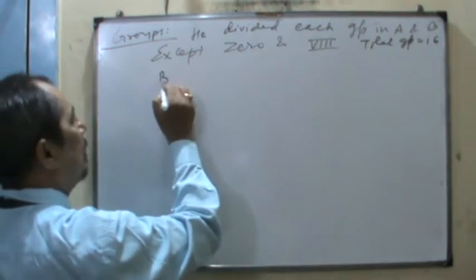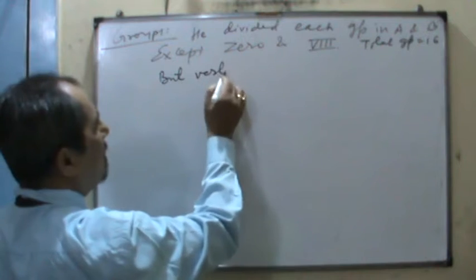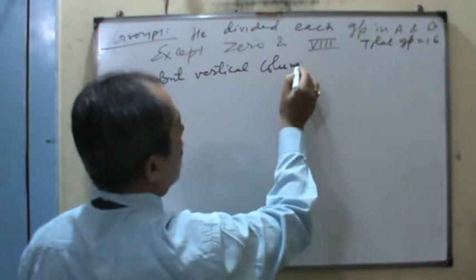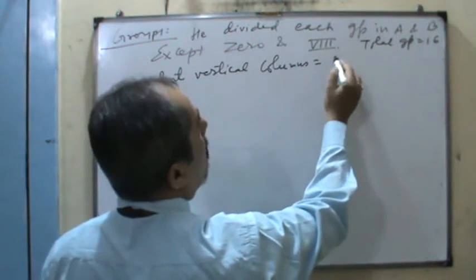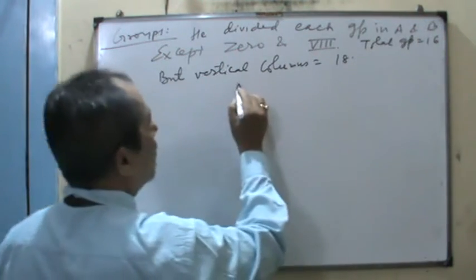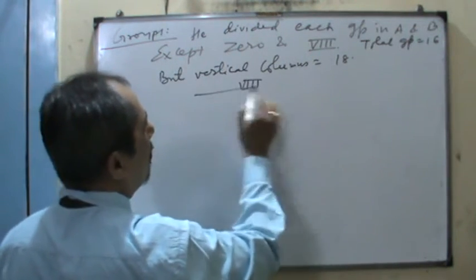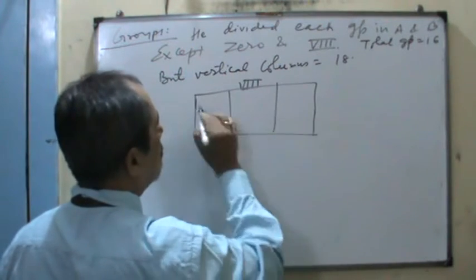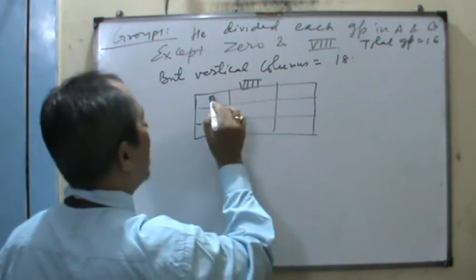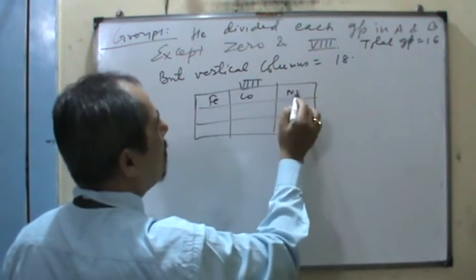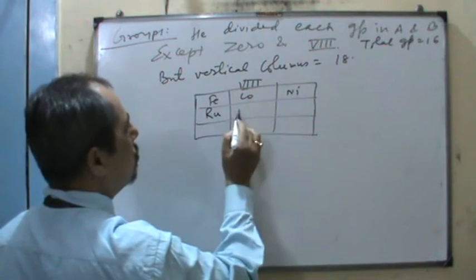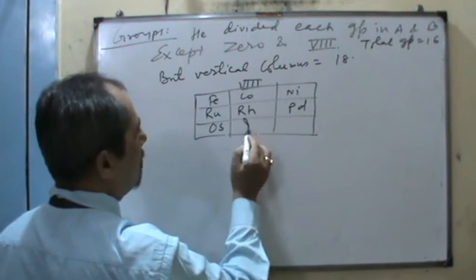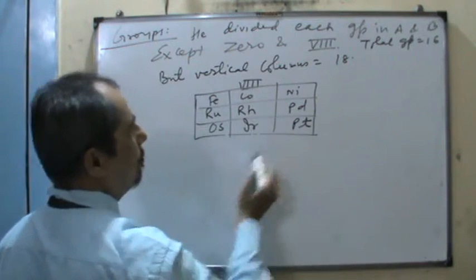but vertical columns are 18, because group 8 contains 9 elements: iron, cobalt, nickel, ruthenium, rhodium, palladium, osmium, iridium and platinum.